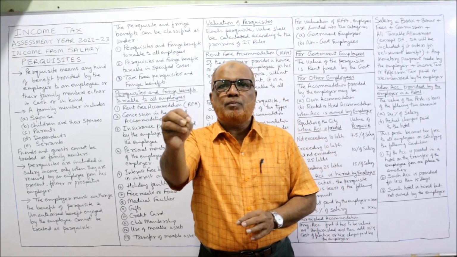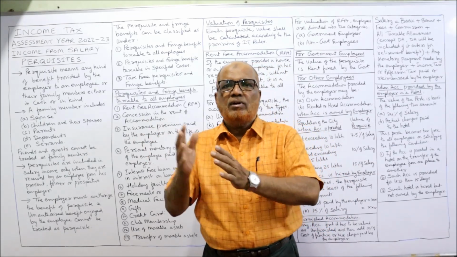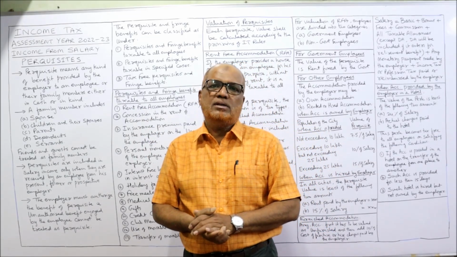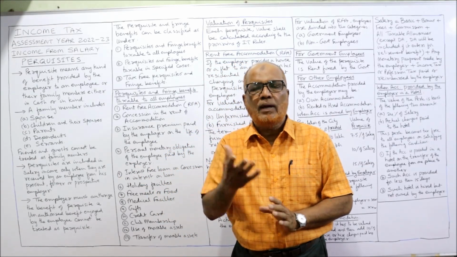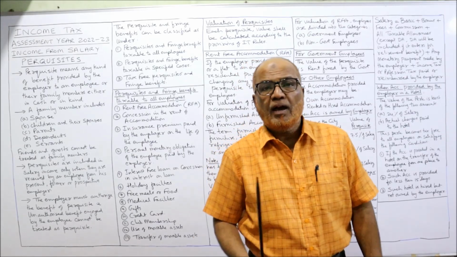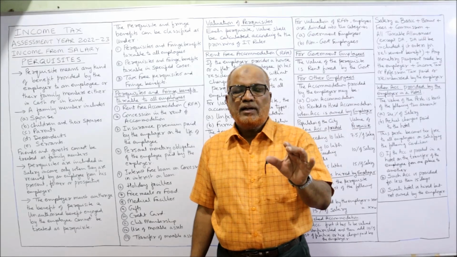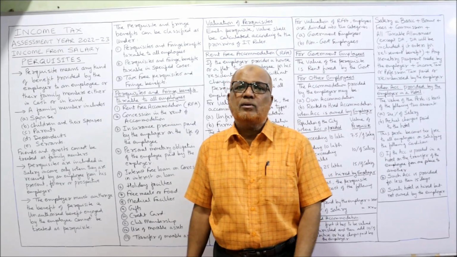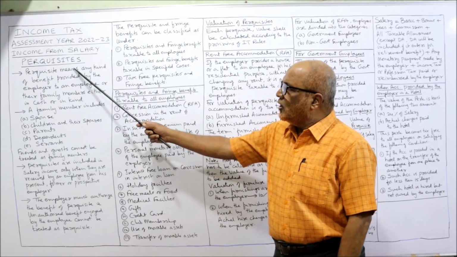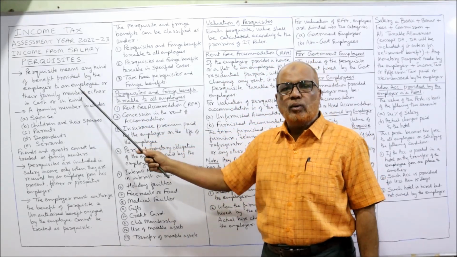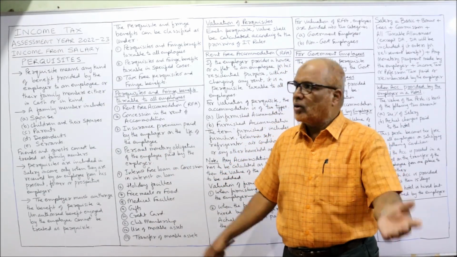Example, a car is provided by the employer to the employee for personal use. A house is given by the employer to employees for using without paying any rent. These are the benefits which are given by employer to employees. And remember, perquisites are also equally taxable. If it is taxable, then tax will be applied even on perquisites by calculating the value according to provisions of Income Tax Act. Now, perquisite means any kind of benefit provided by employer to employee, either in cash or in kind, either to employee or their family members.